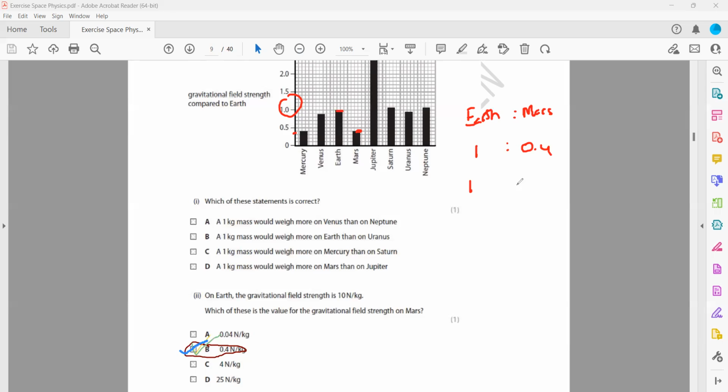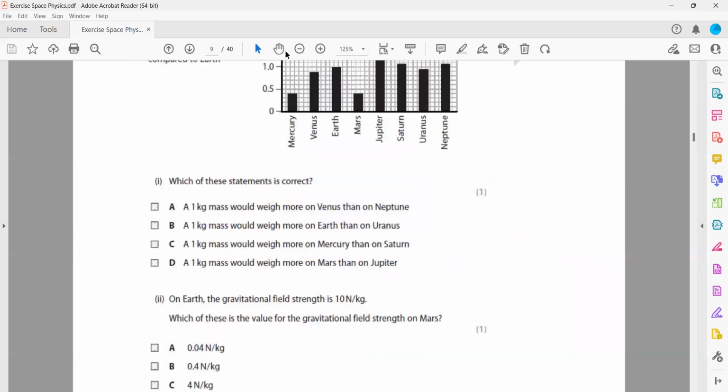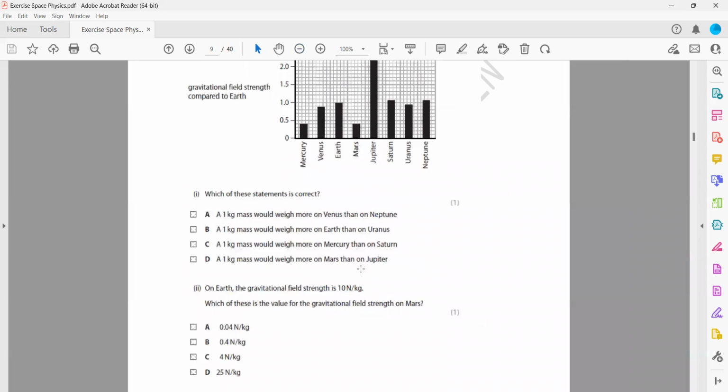So if Earth is 10, how much is Mars? That is X. So we cross multiply. 0.4 times 10 is equal to 4 Newton per kilogram. So the ratio is 1:0.4, but the value of the gravity is 4. So C will be the right answer. It cannot be D because D is much more than the Earth's gravity. Is it clear, this one? Or should I repeat?